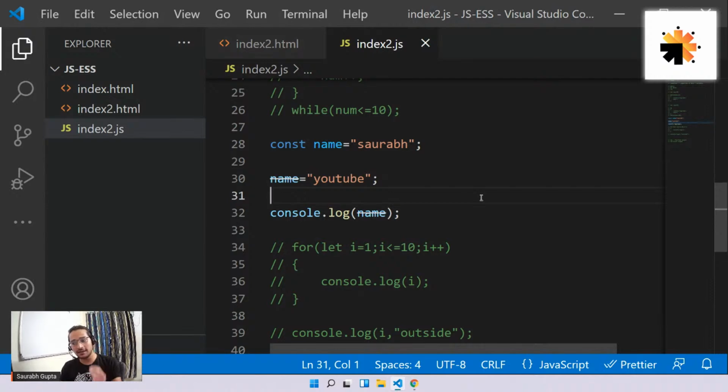So that is what a const means. You cannot change the value. So whenever you want to create a variable, but you don't want anyone or any program to change its value, you want it to remain fixed, like a value of pi, right? So you can make it a const instead of using let. Yes, Ajay Chaurisia, const means it remains constant. Yes, you cannot change it no matter what.